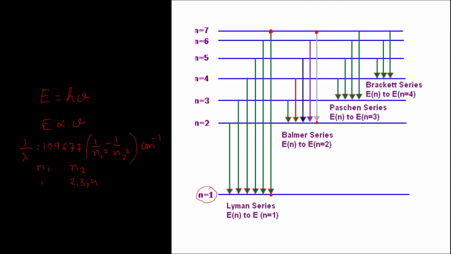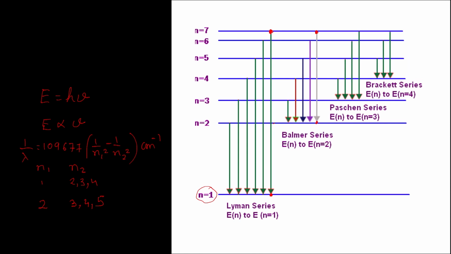In a similar way, in the same Rydberg's equation, if the value of n1 is placed as 2 and that of n2 is greater than 2, that is 3, 4, 5 and so on, the wave numbers that you get would belong to the Balmer series, and obviously they all correspond to the jumps that occur from any of the higher orbits to n equal to 2.